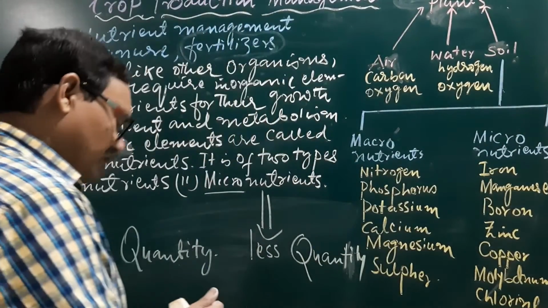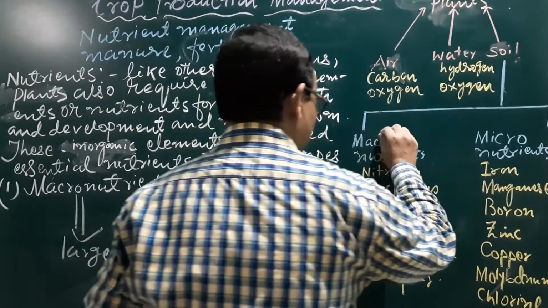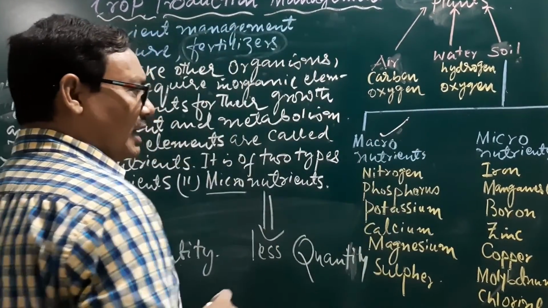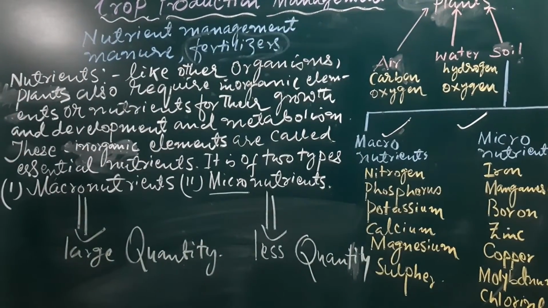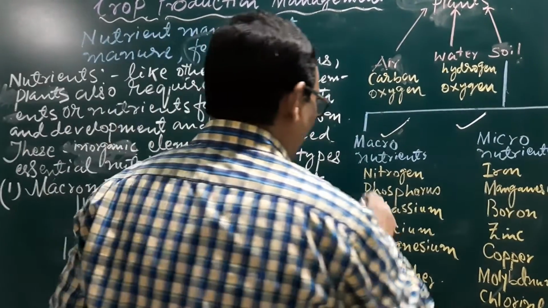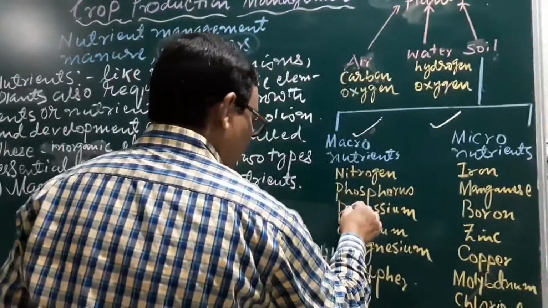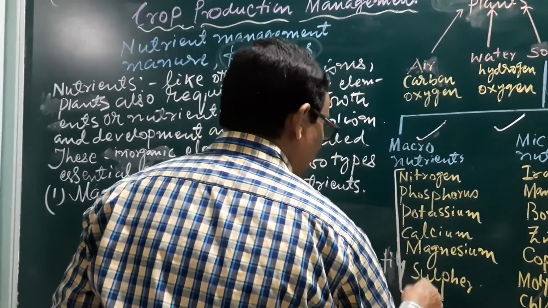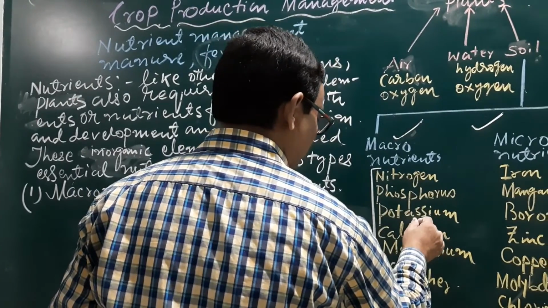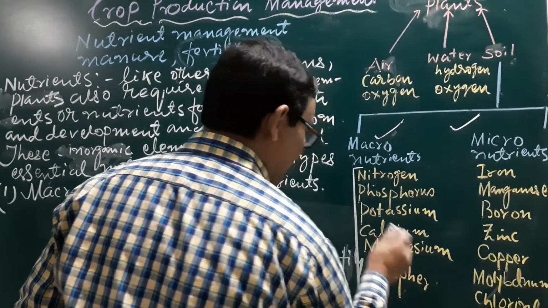The nutrients required in larger quantities are available in the soil, and the nutrients required in lesser quantity are also available in the soil. What are these? 1, 2, 3, 4, 5, 6: nitrogen, phosphorus, potassium, calcium, magnesium, sulfur.